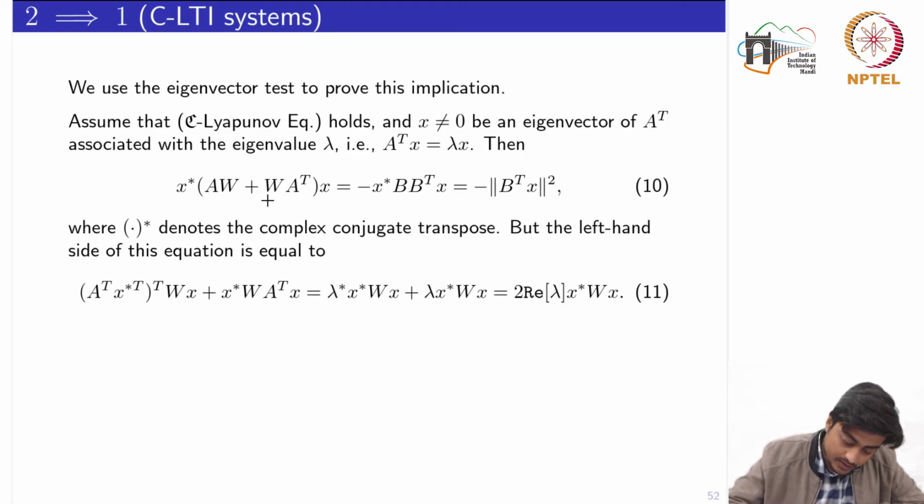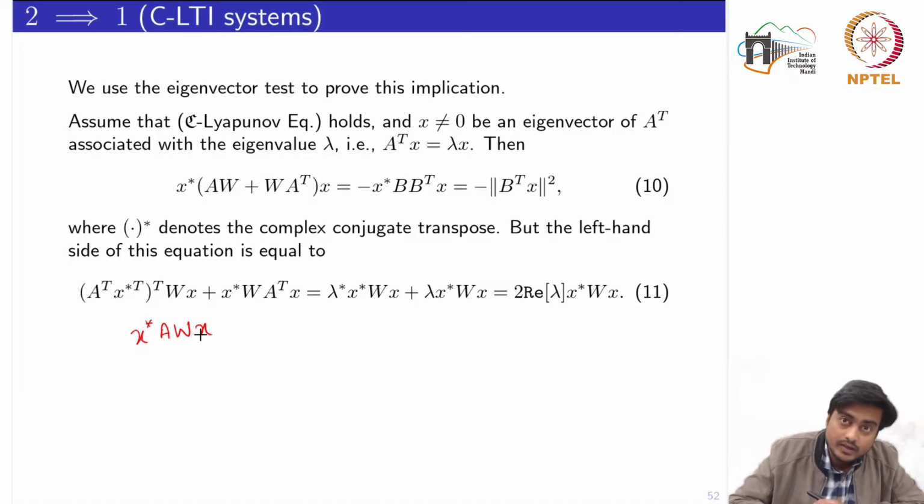So see from the left hand side that the first term we would have is X star A W X. Let's write this just for clarity. Now this term I can write as (A transpose X) star transpose, and its transpose. Only this term, because it would become X star A, which is nothing but this one.